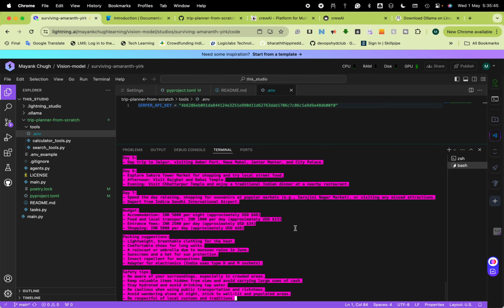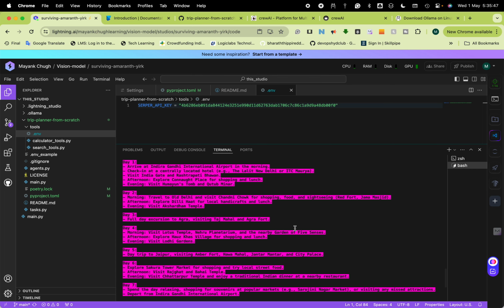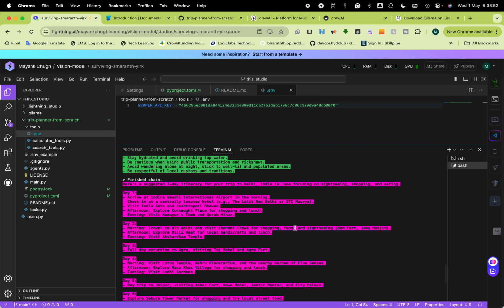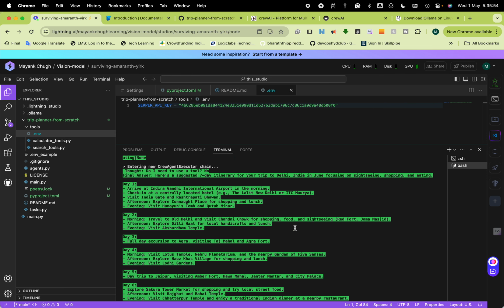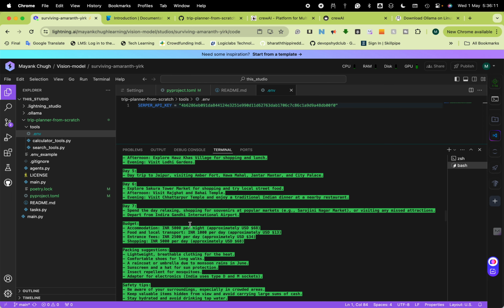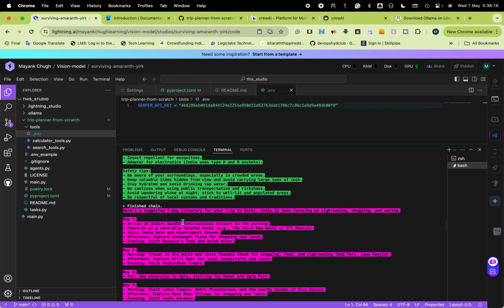So finished the chain, so fast, so easy, and you can see that it took seconds and searched everything over the internet. Sometimes you will get a case where it is not able to find it on the internet. It's also giving you the arrival at the international airport, check-in in the morning, day 1, day 2, day 3, day 4, day 5, day 6, day 7. So this is how you can use CrewAI.